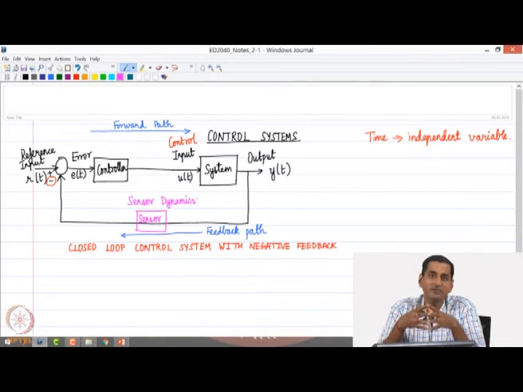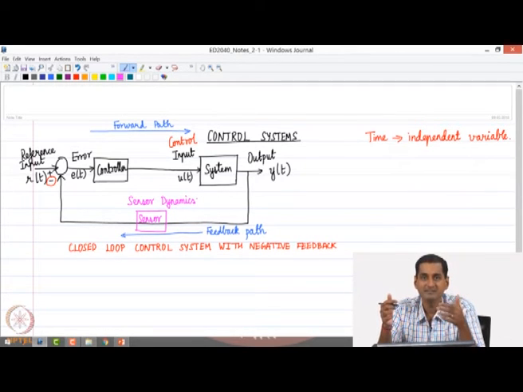Now, the question that we need to ask ourselves when we design this closed loop control system is: what is the time scale of the sensor's response with regard to the time scale of the system's response? For example, if my system responds in a matter of seconds, and I have a sensor which can provide accurate measurements in a matter of milliseconds, then I may not need to really worry about the sensor dynamics.